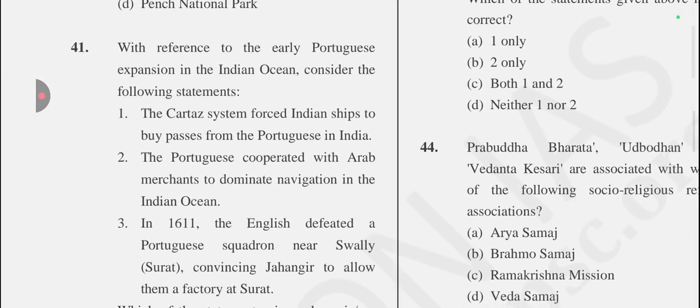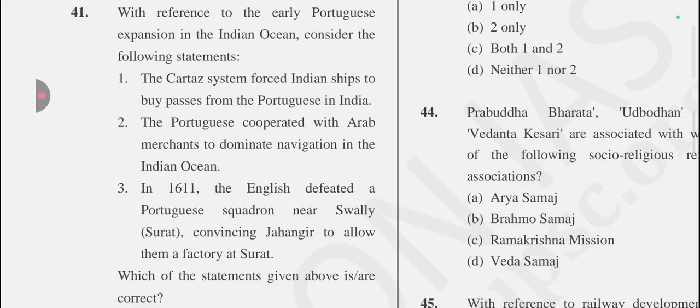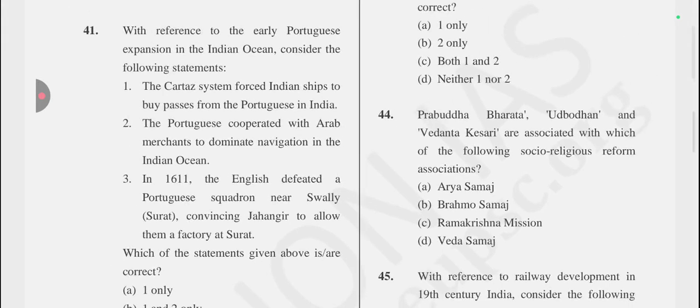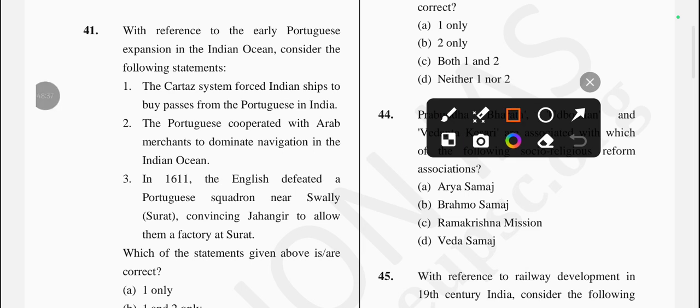Let's come to the next question, which is with reference to the early Portuguese expansion in the Indian Ocean, consider the following statements. It is asking about the correct statement related to the early Portuguese. So the first statement is the Cartaz system forced Indian ships to bypass the Portuguese in India. Is it true? Yes, it's a correct one.